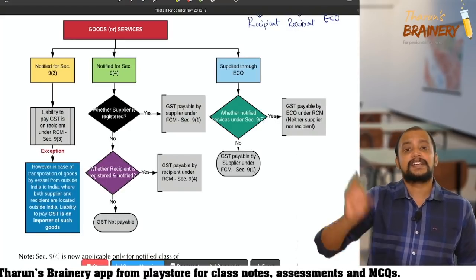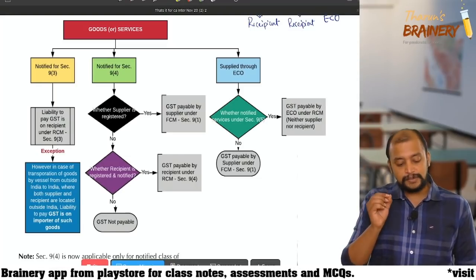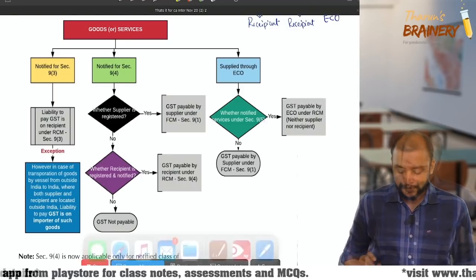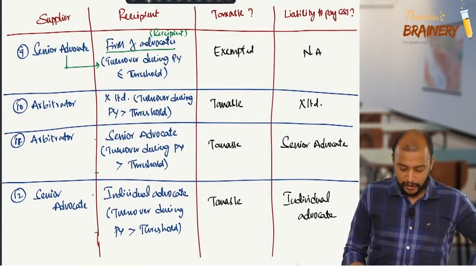Sir, once again explain 9 subsection 3. That is too much, not possible. So you ask me what doubts you have related to this 9 subsection 3. Okay? Can you explain the 12th point?